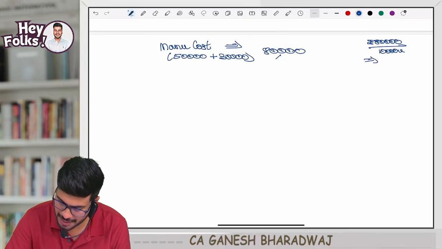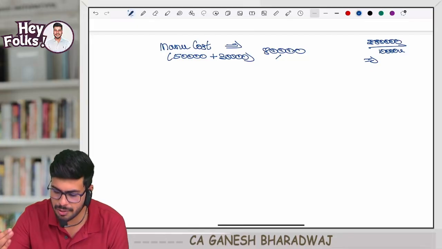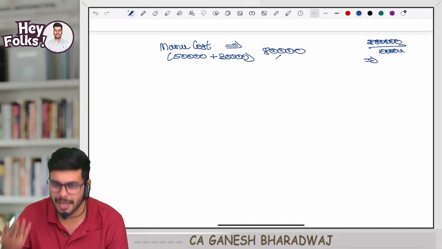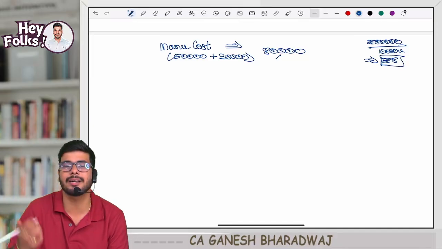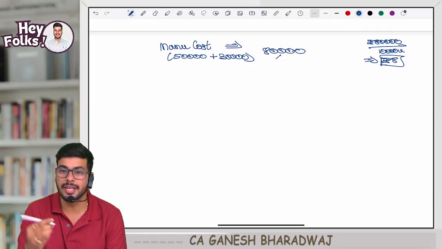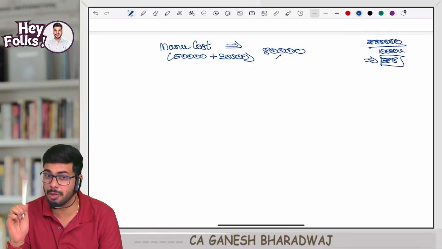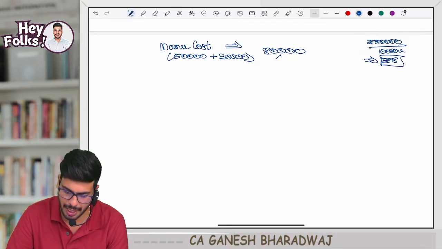So what is the cost of production per unit? Per unit, 80,000 by 10,000. 80 by 10, 8 by 1. 8 rupees is ideally the manufacturing cost per unit. Correct? Every unit, manufacturing cost per every unit is how much? 8 rupees. I'm not talking about the full cost. Manufacturing cost per unit is how much? 8 rupees per unit. Agreeing with me on this?